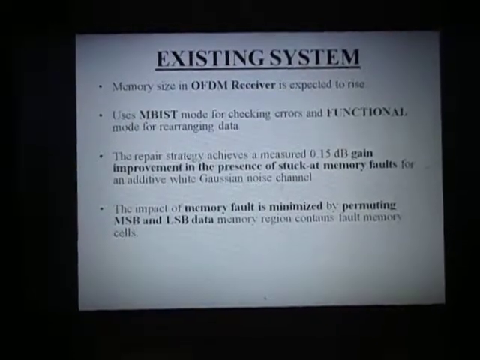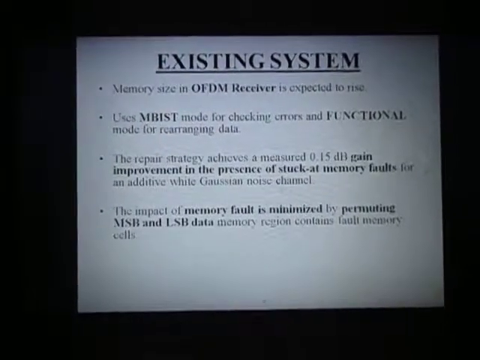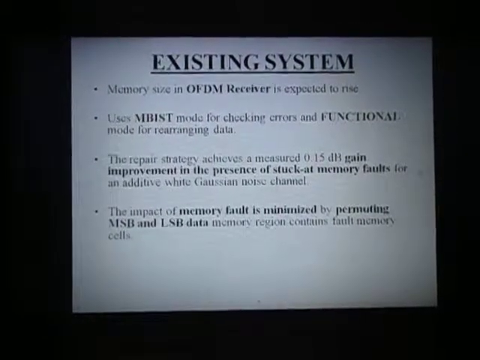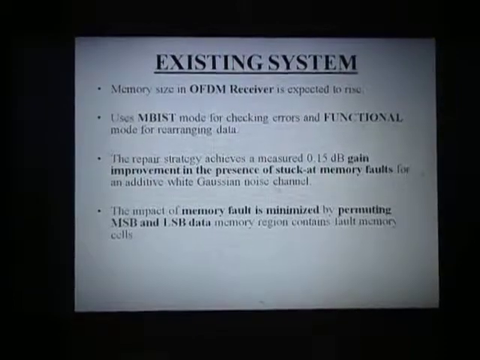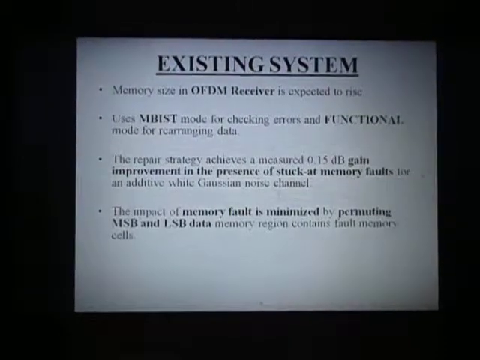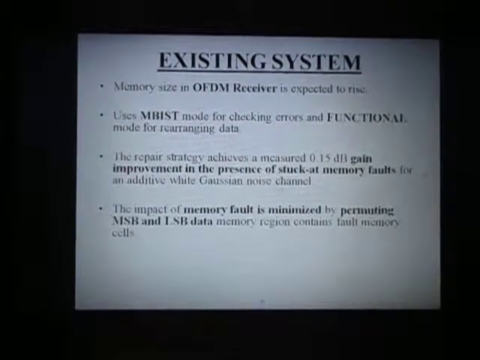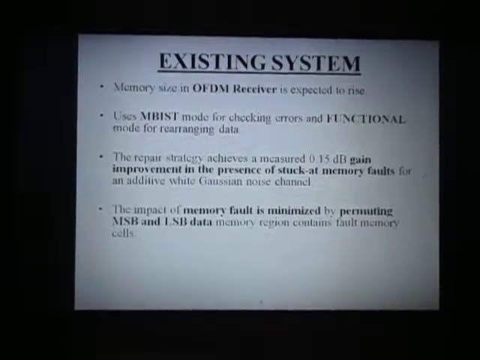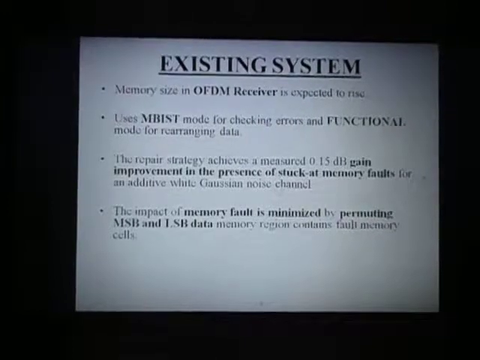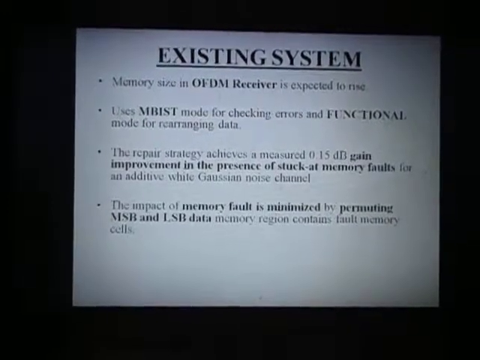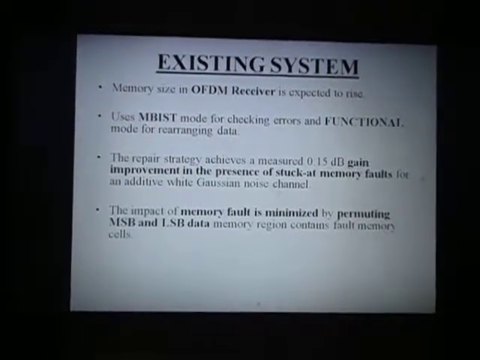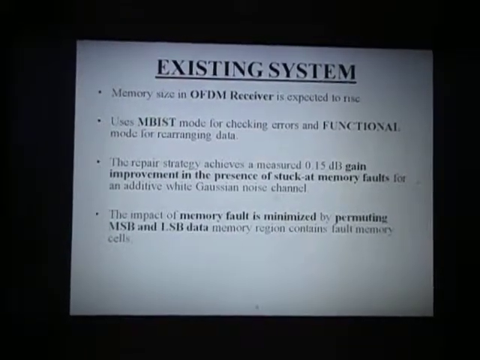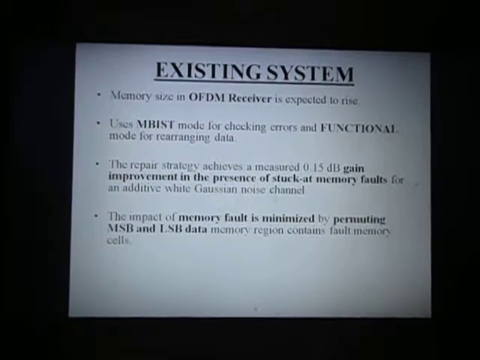And this is the existing system. Memory size in the OFDM receiver is expected to rise. It uses MBIST mode for checking errors and functional mode for rearranging data. The repair strategy achieves a measured 0.15 dB gain improvement in the presence of stuck-at memory faults for an additive white Gaussian noise channel. The impact of memory fault is minimized by permuting the MSB and LSB data, where the memory region contains faulty memory cells.